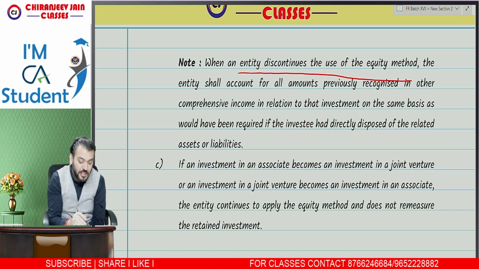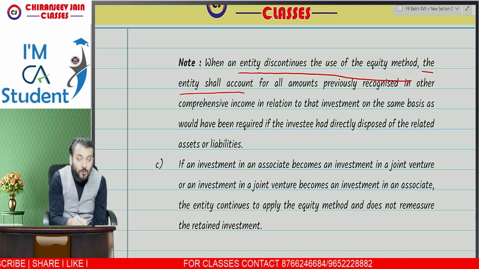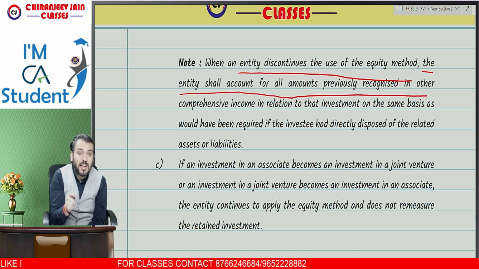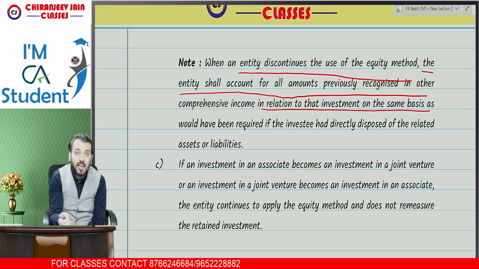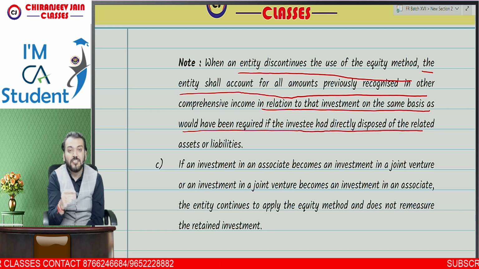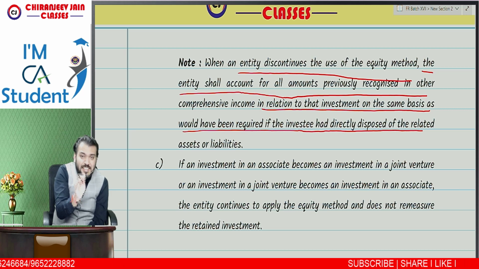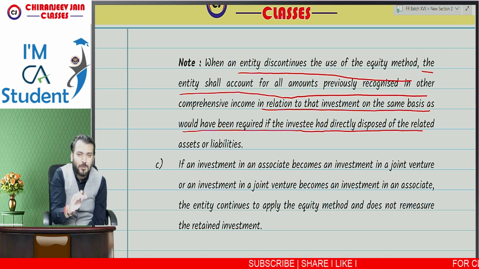So Ind AS 28 says, when an entity discontinues the use of equity method, the entity shall account for all the amounts previously recognized in other comprehensive income in relation to that investment on the same basis as would have been required if the investee had directly disposed of the related asset or liability. For example, suppose we have property, plant and equipment and we have revaluation surplus. When PPE is de-recognized, then revaluation surplus will be transferred to retained earnings on disposal of such asset as per Ind AS 16.